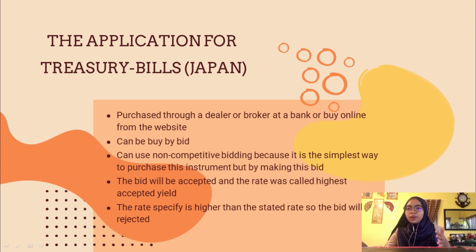In competitive bidding, you specify the return that you want to get. If the interest you specify is lower than the rate stated by the auction, then the bid will be accepted. However, if the rate specified is higher than the stated rate, then the bid will be rejected.